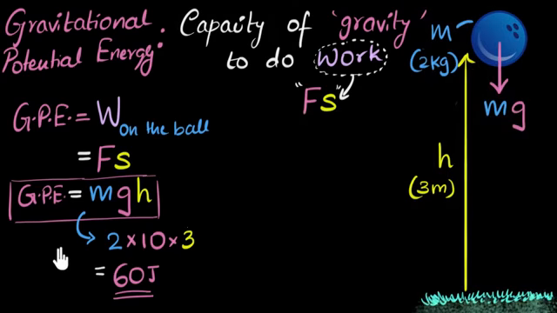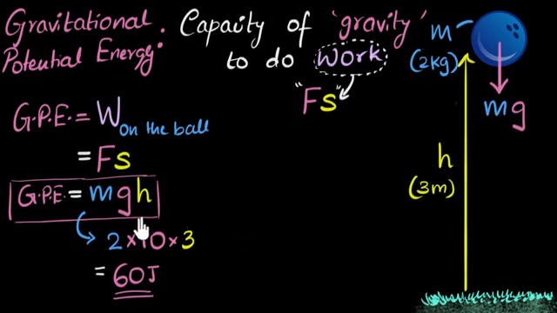So to summarize, what did we learn in this video? We learned how to calculate the potential energy of any body due to gravity. And how do we do that? Well, we calculate how much work gravity can do. And just like any work, we multiply force into displacement. The force over here is the force of gravity, and the displacement will just be the height, giving us mgh. Which means if you ever forget this equation, no problem. If you just go back to the basics of work done, you can always derive it in one step.